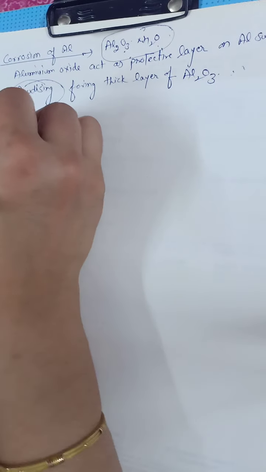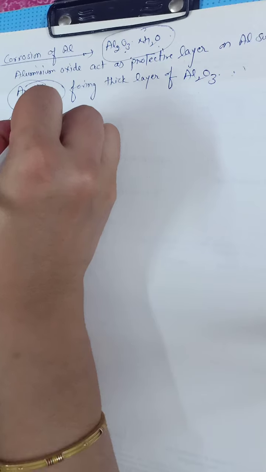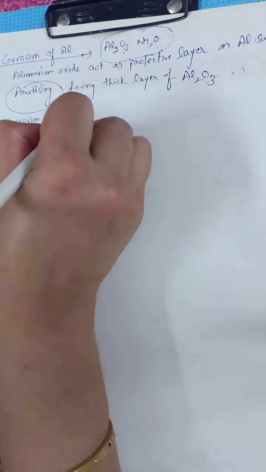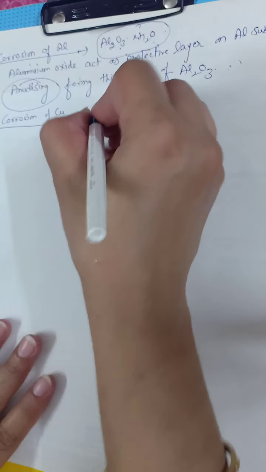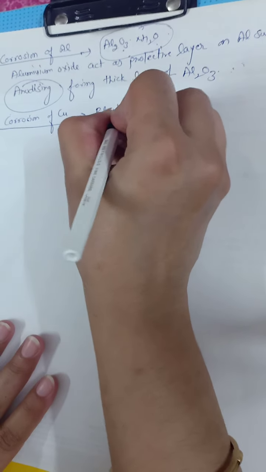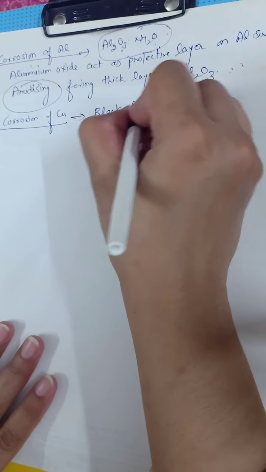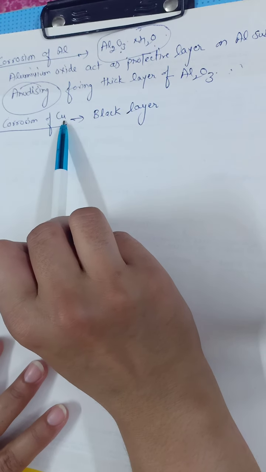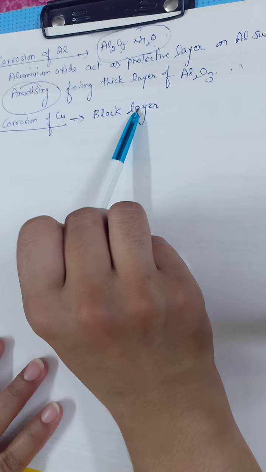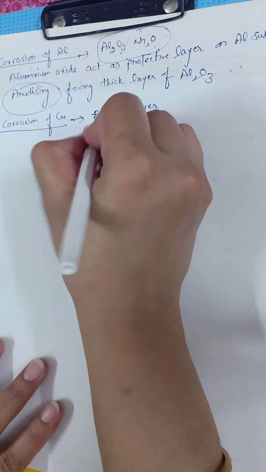Next is corrosion of copper. In case of copper, a layer occurs on the copper substance after oxidation. Sorry, not black, it's green.